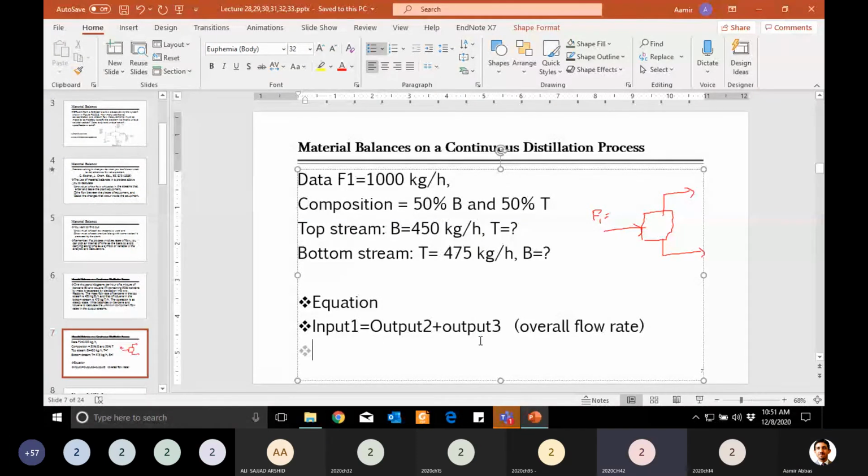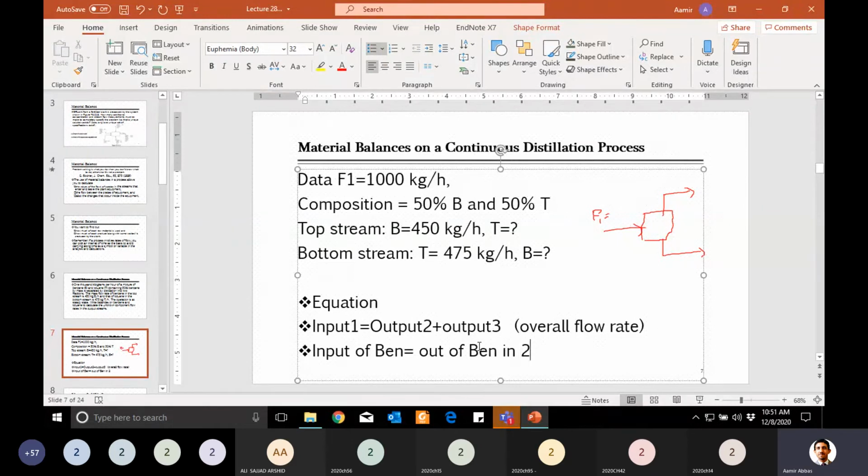For benzene. Input of benzene is equal to output of benzene in stream 2 plus output of benzene in stream 3. You can write it like in 2 or in 3 with everyone.